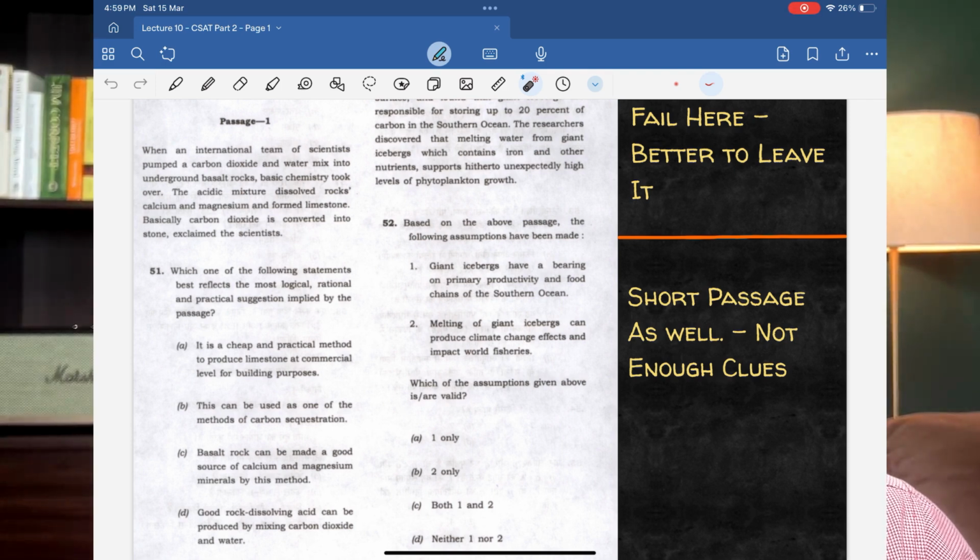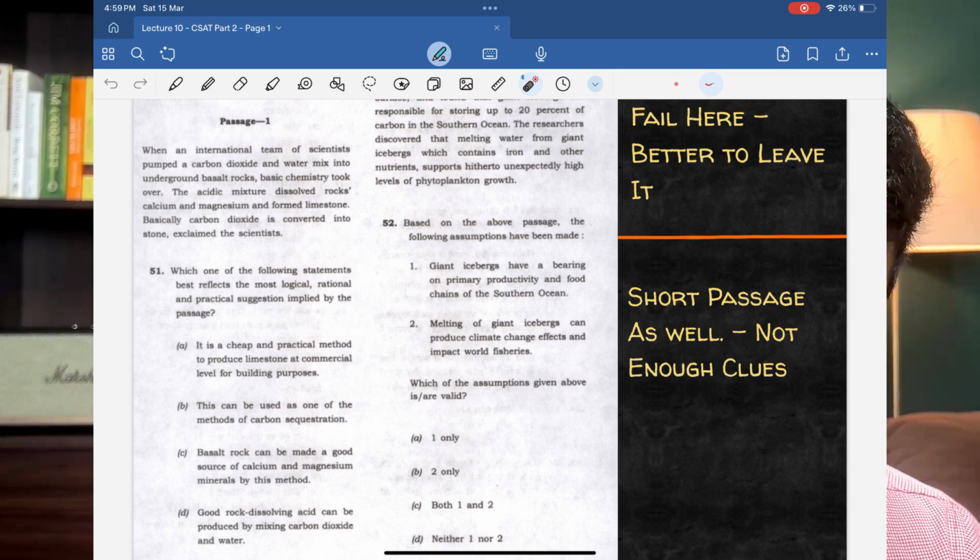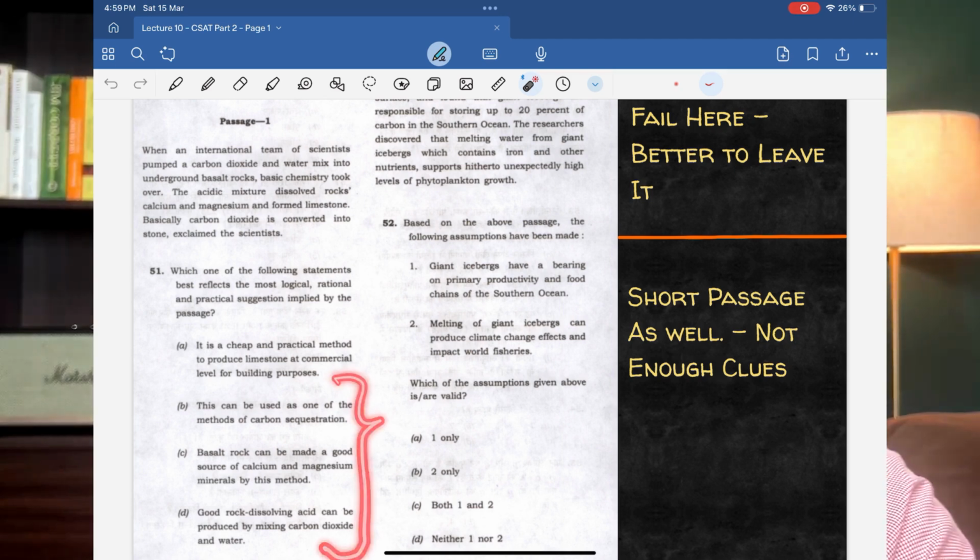Yes, even this seems to be true, right, because the acid that was formed has actually dissolved the rocks. So even this option seems to be correct. So it feels as if all the three appear to be right. I'm not really able to differentiate which is the best, logical and practical suggestion here, because all three have some kind of utility.